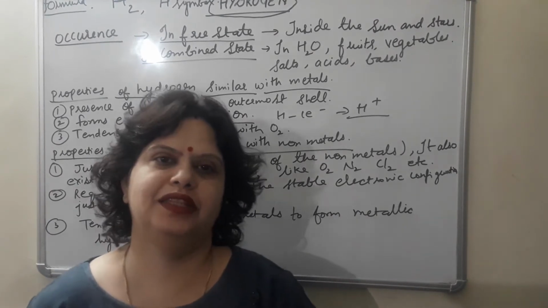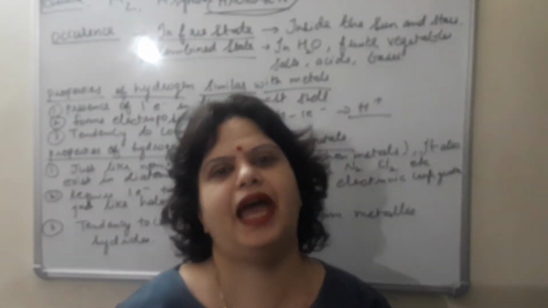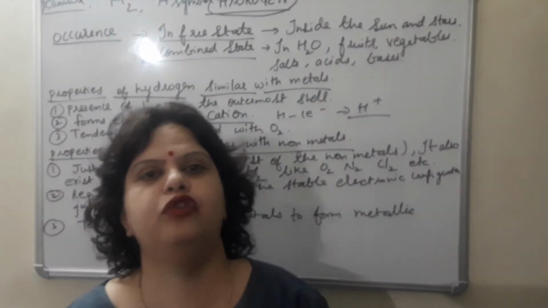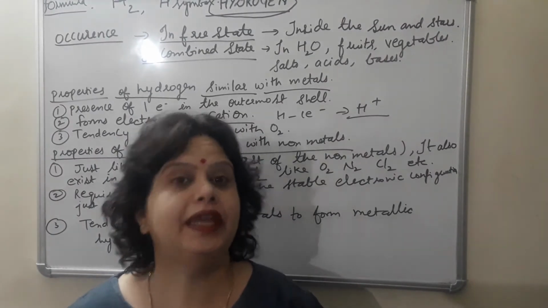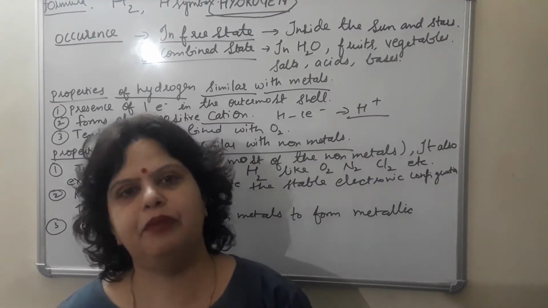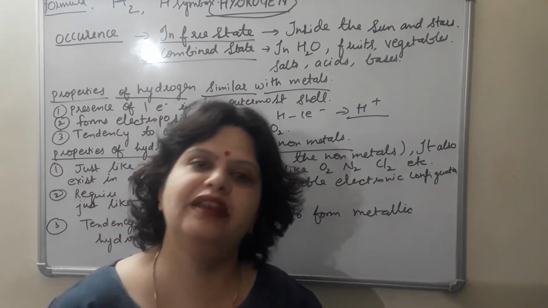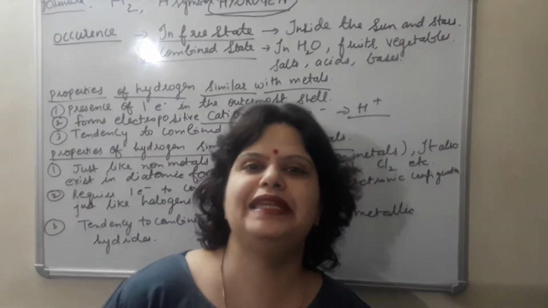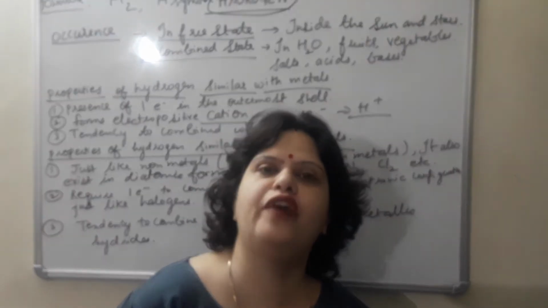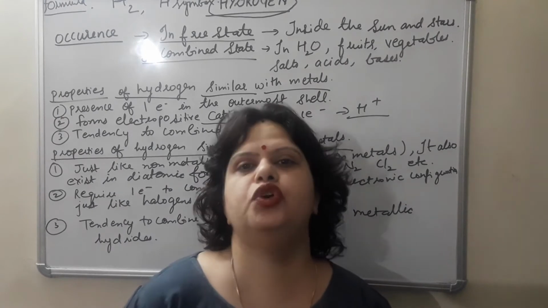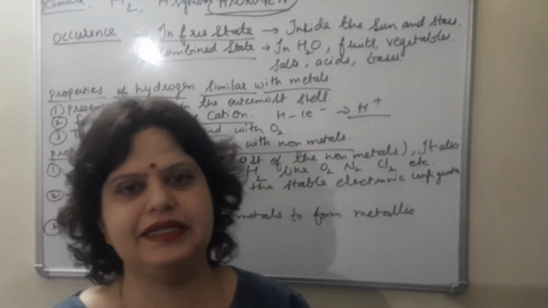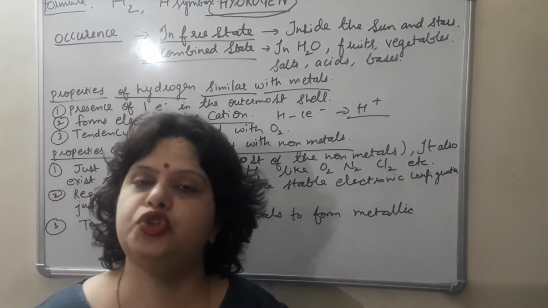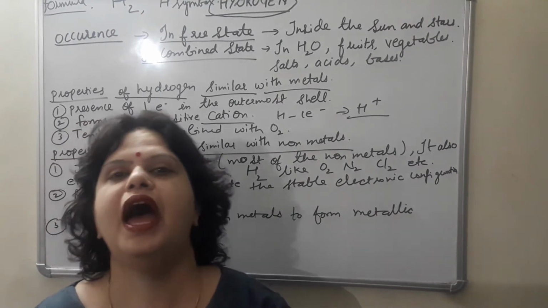Today I am going to start the last chapter of your syllabus, that is hydrogen. In this chapter we will discuss the occurrence of hydrogen, physical properties of hydrogen, chemical properties of hydrogen, laboratory preparation of hydrogen, general methods for the preparation of hydrogen, and uses of hydrogen. So in today's lecture I will discuss the occurrence of hydrogen, properties of hydrogen which are similar to those of metals and properties of hydrogen which are similar to those of non-metals. And we will also discuss the laboratory preparation of hydrogen.